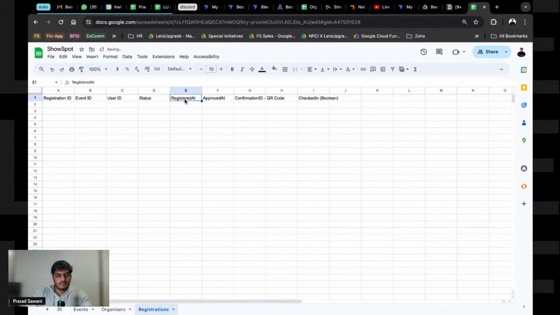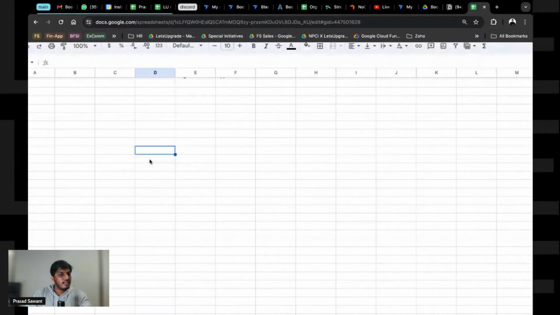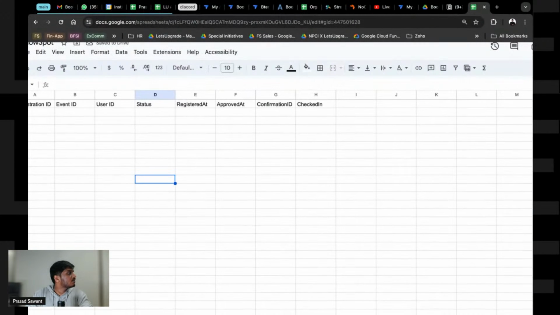This is going to be status. I should approve at confirmation ID. This again I'm going to remove. QR code we don't need, and a checked in boolean part is also something I'm going to remove. Okay, I did not see if you guys were able to see or not.